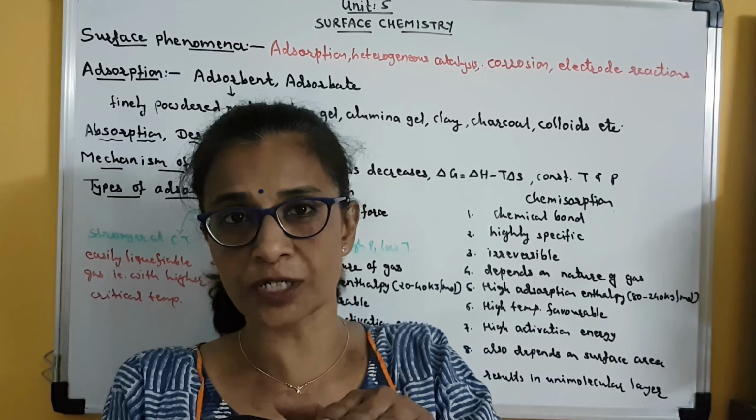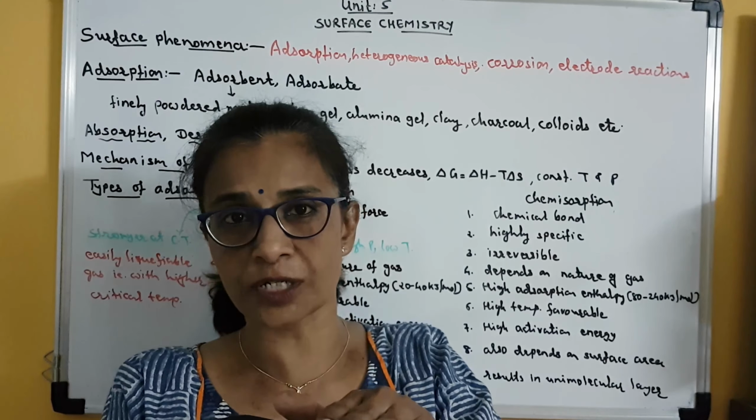So here in this example, adsorption of ink particle on the surface of the chalk and absorption of the solvent inside the chalk both have taken place simultaneously. So this is the example of sorption. So sorption is that phenomenon in which absorption and adsorption occur simultaneously.